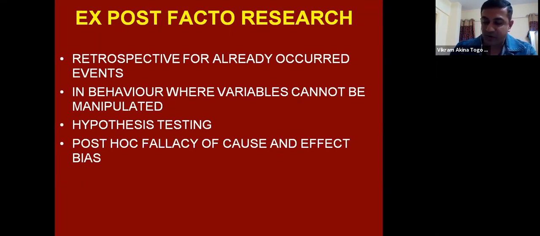The book also says it only this much. It says, in simple words, that we know the output and what has caused it. So the bias of a researcher may vary. Vikram may say that this has happened because of this reason. A, B, C, D, E might say it has happened because of different reasons. So that bias, when it acts on knowing the end result already, is called post hoc fallacy.